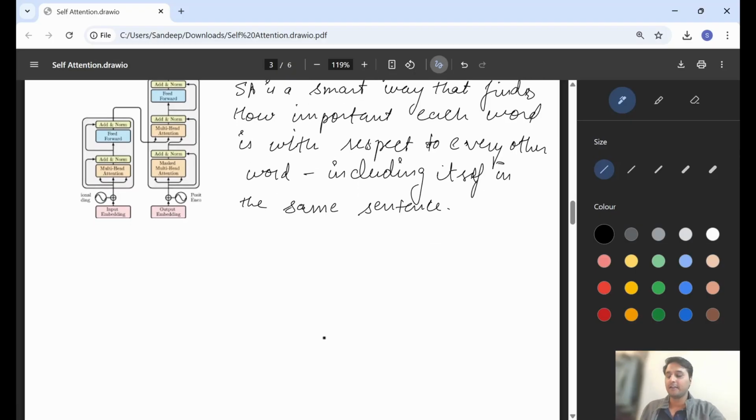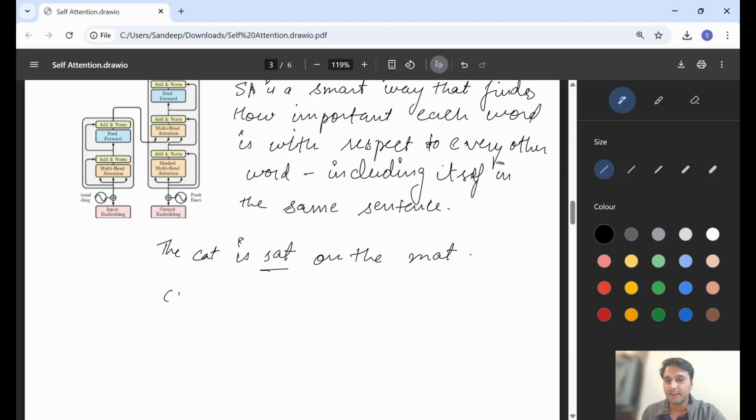You can understand it with an example. So let me give you an example: The cat sat on the mat. Here, imagine we are just focusing on the word sat. So what do you think, sat is important to which words in the sentence?